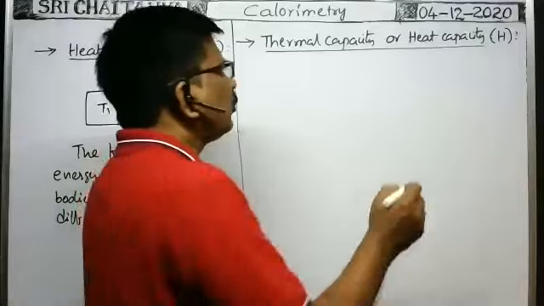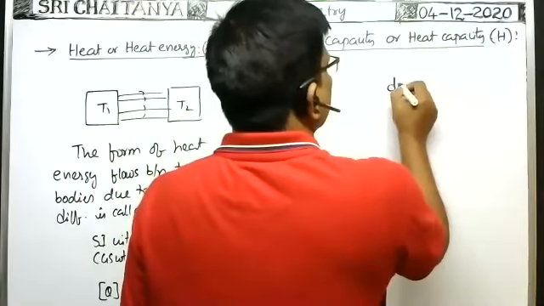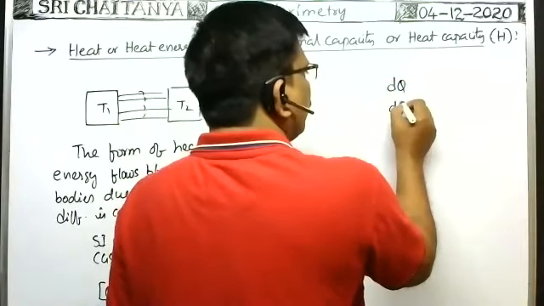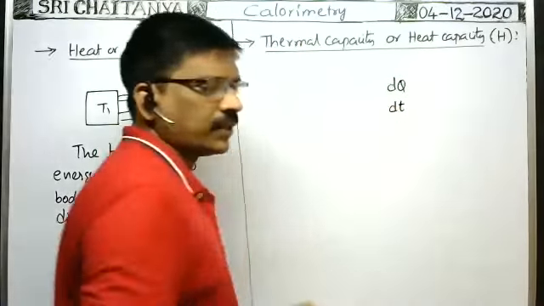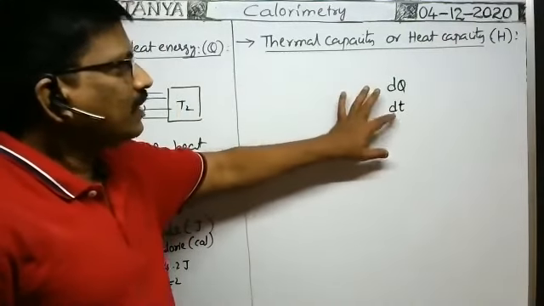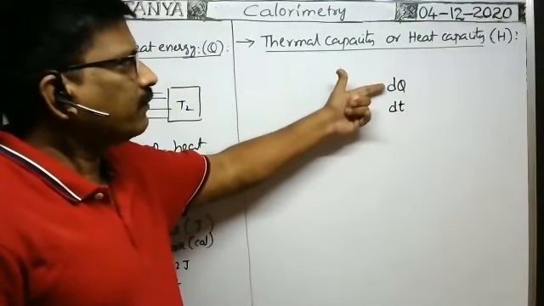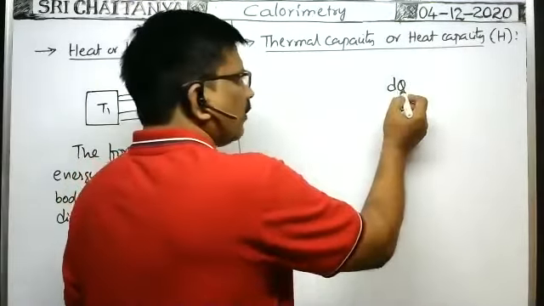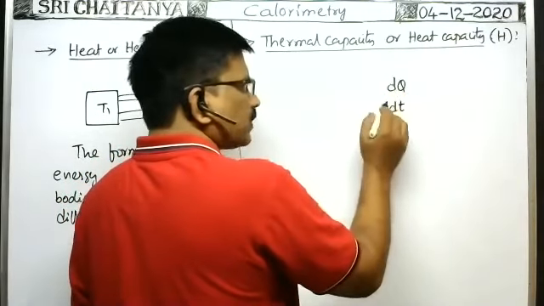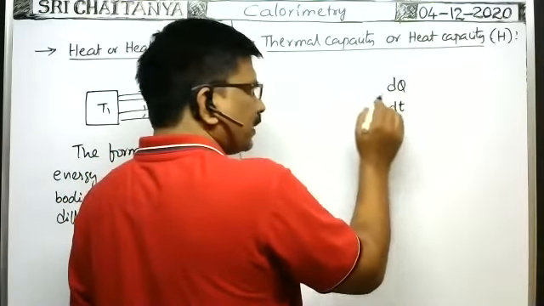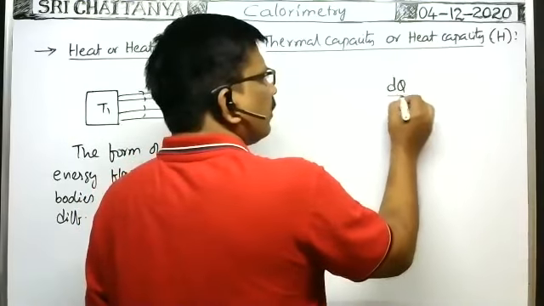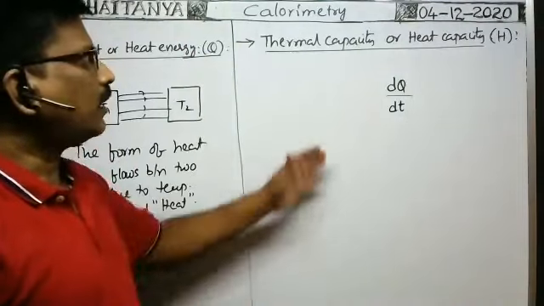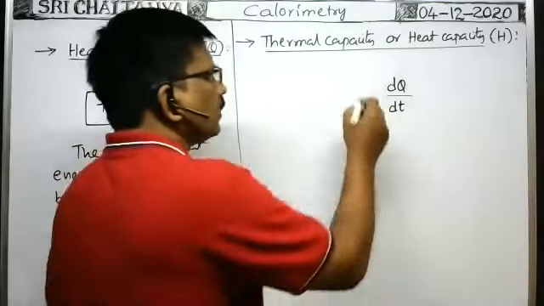Suppose dQ amount of heat energy is supplied to the substance to raise its temperature by dt, where small t is the temperature and dt is the rise in temperature. When dQ amount of heat energy is required to raise the temperature of the given substance by dt, then the amount of heat energy required to raise the temperature by 1 degree centigrade is called thermal capacity or heat capacity.